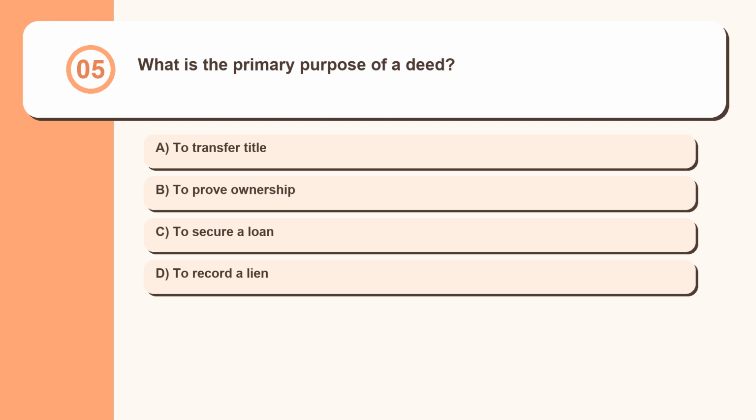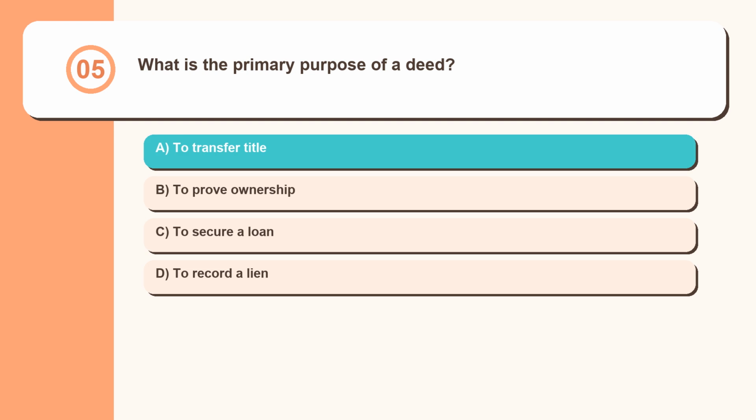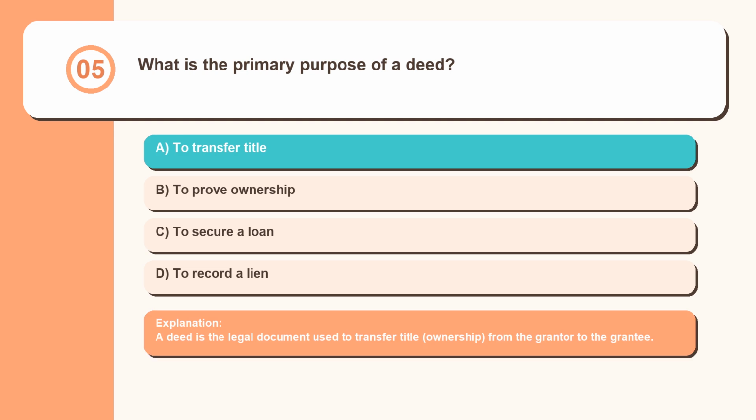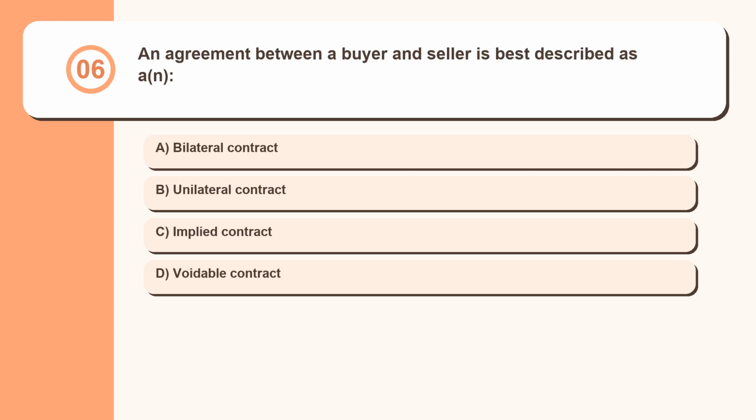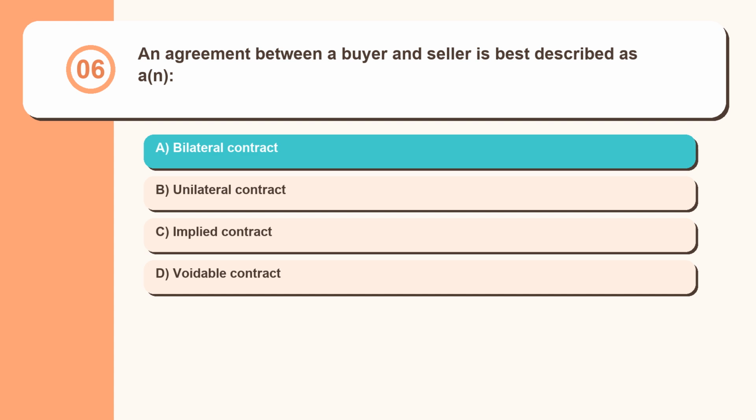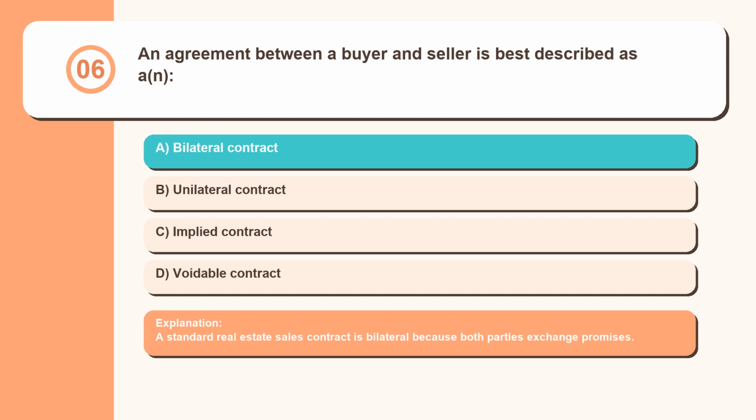Question 5. What is the primary purpose of a deed? To transfer title, to prove ownership, to secure a loan, to record a lien. A deed is the legal document used to transfer title, ownership, from the grantor to the grantee. Question 6. An agreement between a buyer and seller is best described as a bilateral contract, unilateral contract, implied contract, voidable contract. A standard real estate sales contract is bilateral because both parties exchange promises.